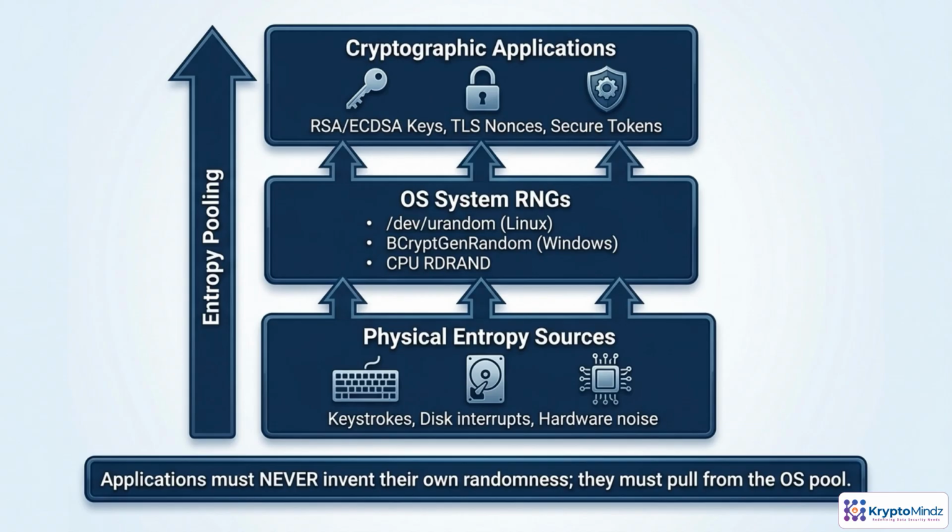Randomness in real systems is layered. At the bottom, the operating system collects messy, unpredictable events: keystrokes, disk timings, hardware noise, CPU features. It stirs all of that into an entropy pool. On top of that, system random number APIs like /dev/urandom or BCryptGenRandom stretch this entropy into as much cryptographic quality randomness as you need. Finally, crypto libraries and applications consume it for keys, nonces, and tokens. The key rule is simple: never roll your own randomness. Always use the OS RNG.